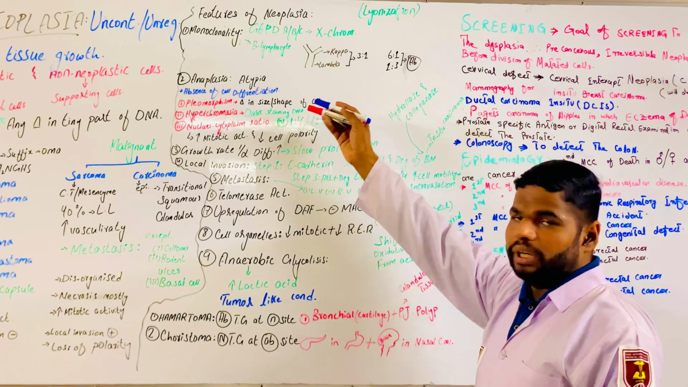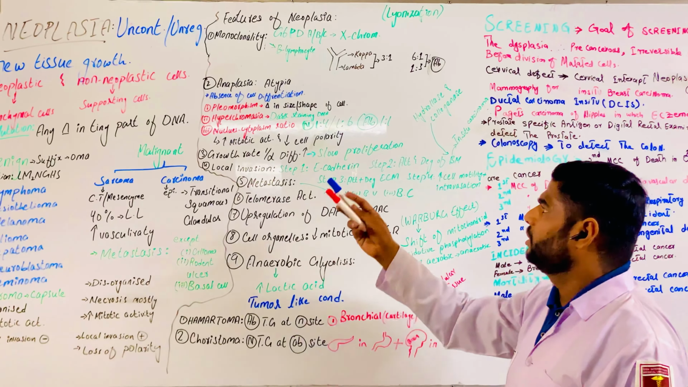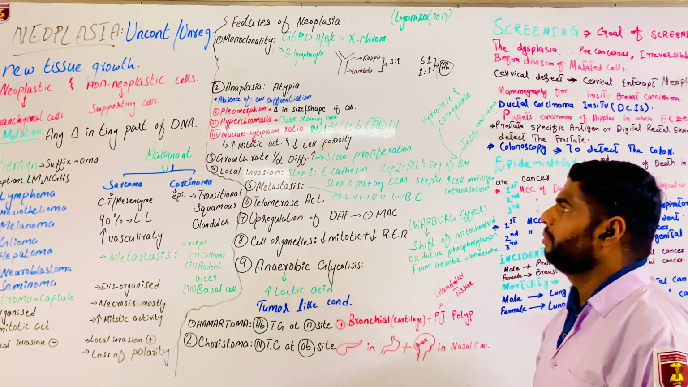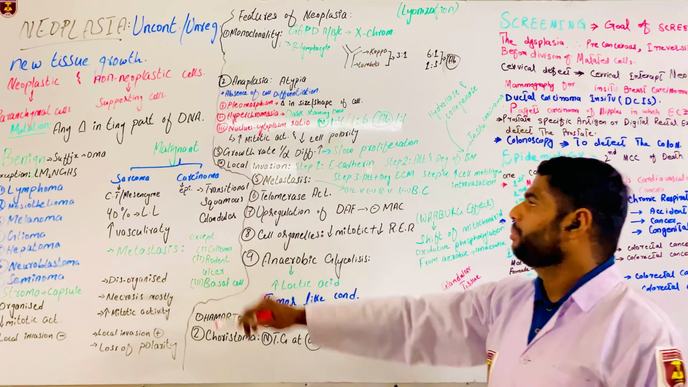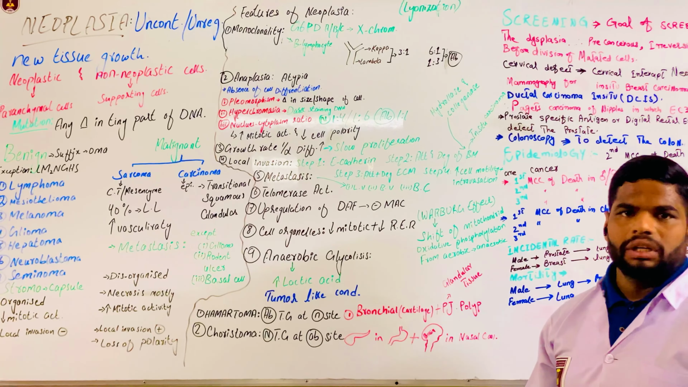And next is anaplasia. Ana means not, the absence of differentiation. We cannot differentiate between a normal cell and a neoplastic cell. There are three forms. Number one is pleomorphism. Pleomorphism is basically a change in the size or shape of cells. And the next one is hyperchromasia.